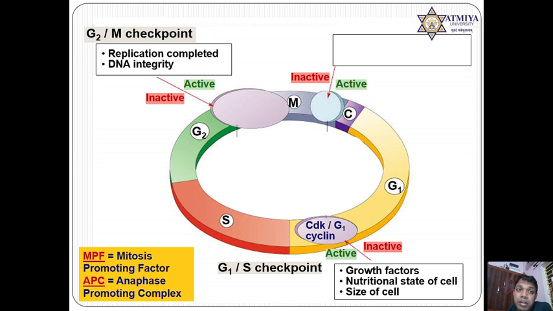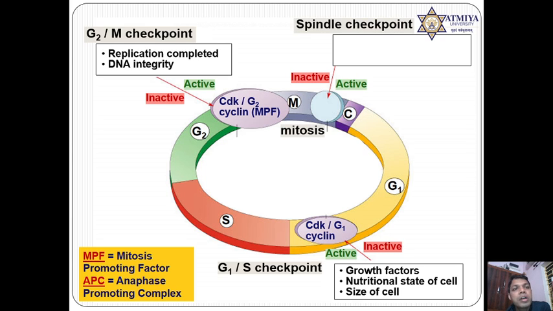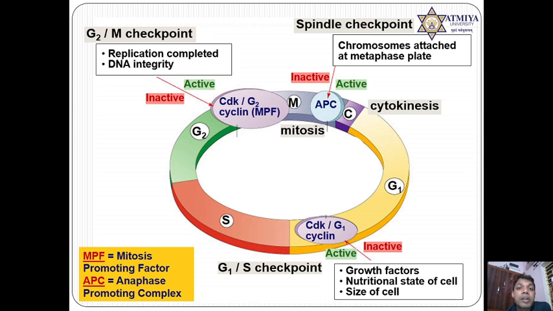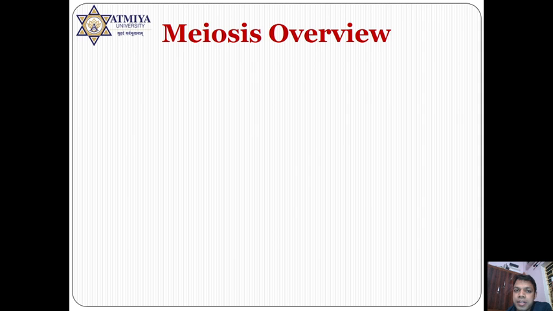It is based on completion of replication as well as integrity of DNA. Then MPF activity will be formed. Due to this MPF activity only, mitosis is going to be completed. Then the cell will reach the spindle fiber checkpoint. If everything is fine, then the anaphase promoting complex will proceed, and finally cytokinesis is going to occur.